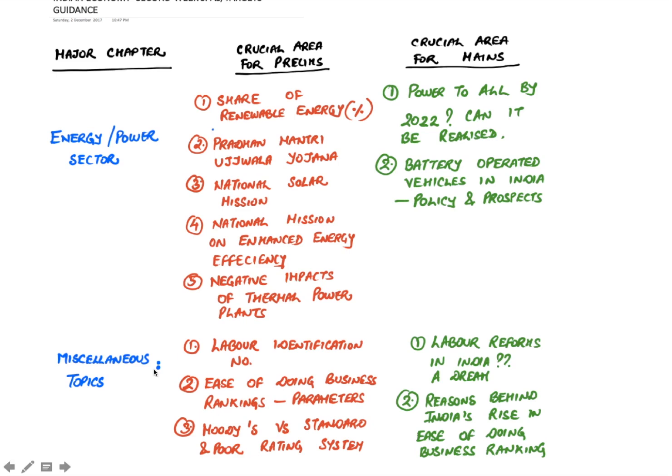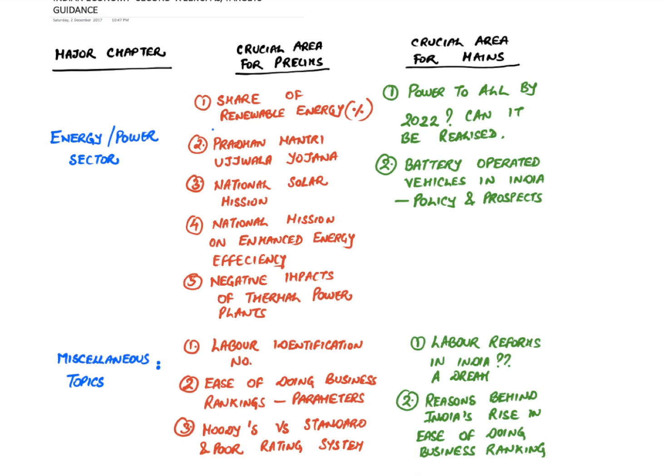Some other topics which can be asked in prelims are Labour Identification Number. Second, ease of doing business rankings, the parameters used in that. And third, Moody's versus Standard & Poor's rating system. The third one is very crucial. While for the mains, labour reforms in India, this question can be asked in GS paper 3 as well as in the essay. And lastly, reasons behind India's rise in ease of doing business ranking.